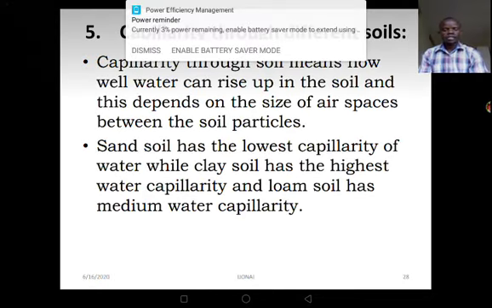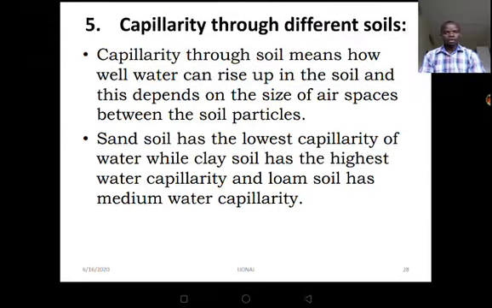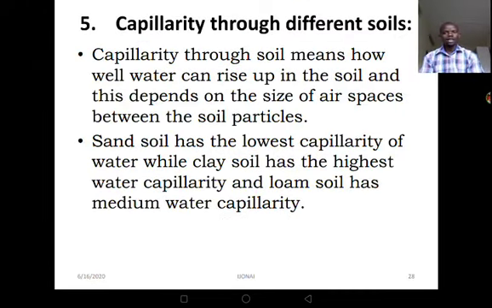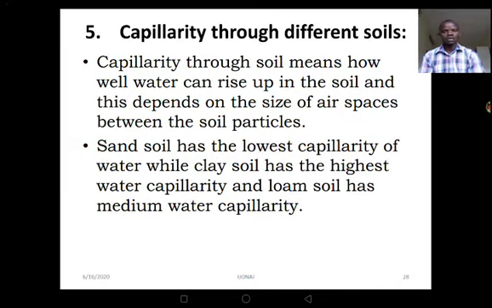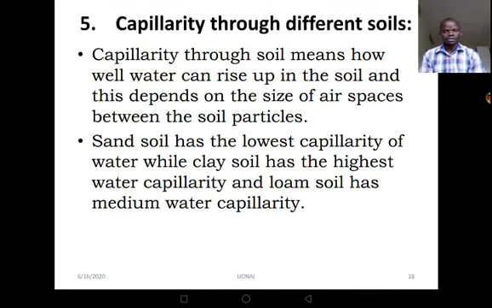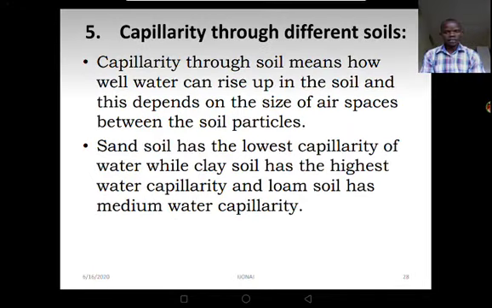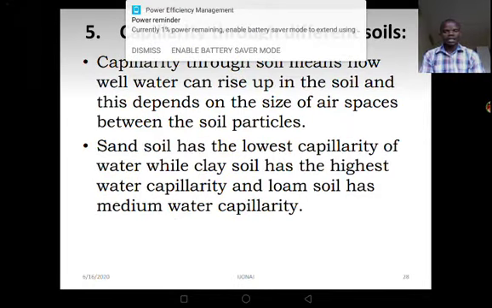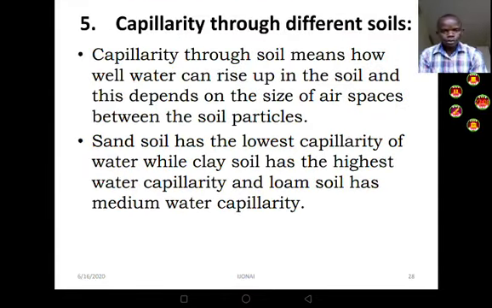Then when we move to the next slide, this one is talking about capillarity. Capillarity through soil means how well water can rise up in the soil, and this depends on the size of the spaces between the particles, like we have discussed. Sandy soil has the lowest capillarity because of the spaces, and then clay has the highest capillarity. So in the next lesson, we are going to talk about